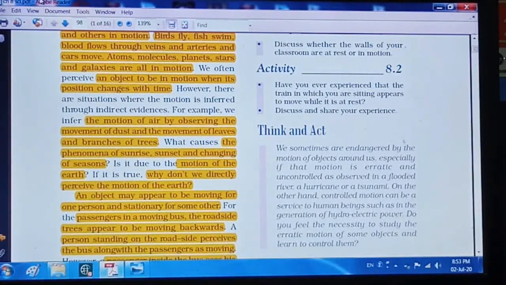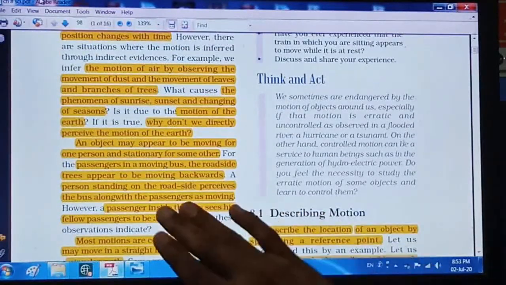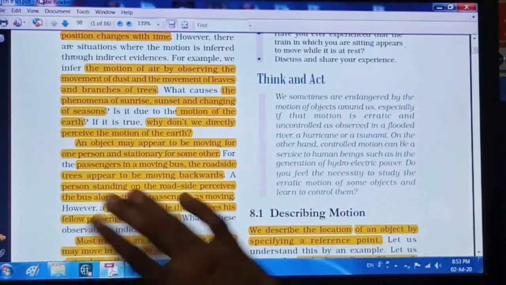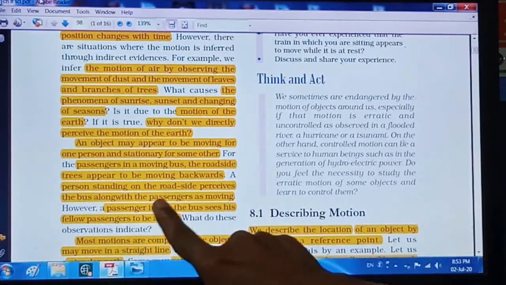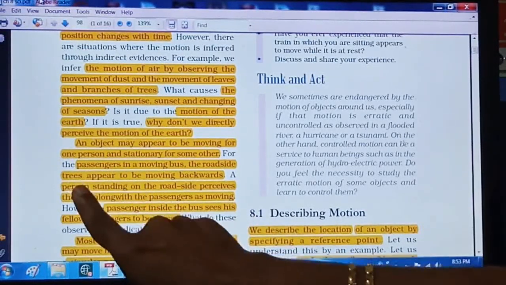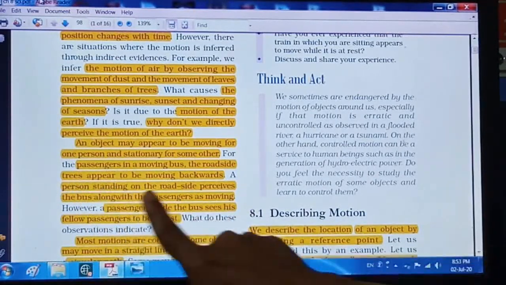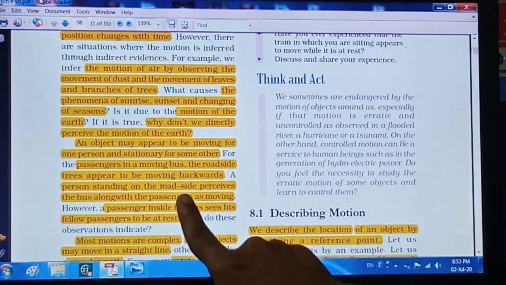What the roadside person sees is that the passengers and the bus are in motion, but the trees are in a stationary state, right?